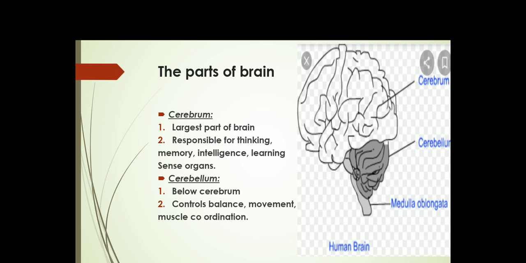Now, what is the cerebellum? The cerebellum is located at the back of the brain, just below the cerebrum. What is the function of the cerebellum? It controls body movement and muscle coordination, and it is because of the cerebellum that we can stand upright, move around and maintain our body balance.